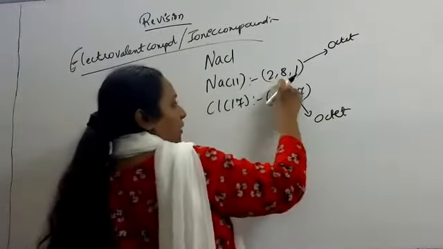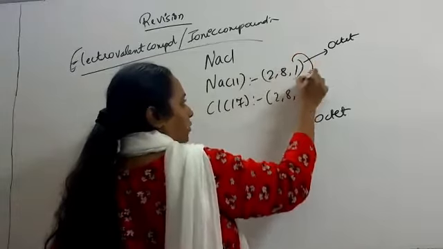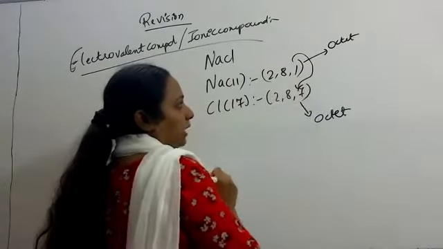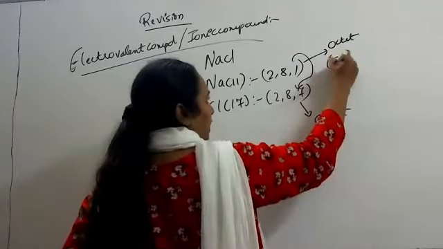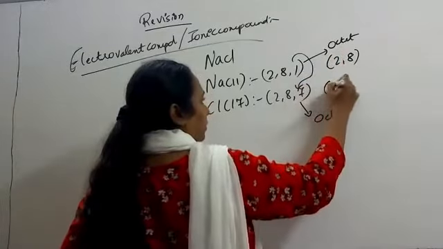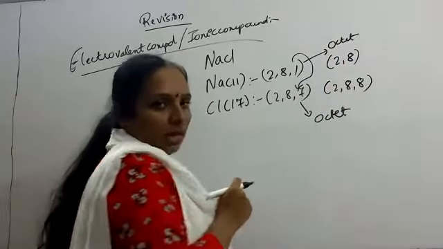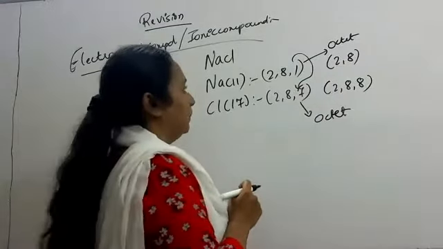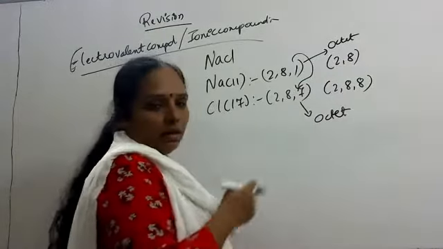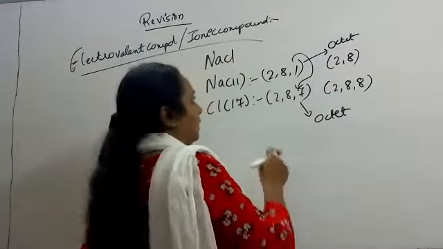Here sodium is having one electron extra, so it will donate it to chlorine. Sodium will become 2,8, chlorine will become 2,8,8. Now they have become stable by attaining the octet.